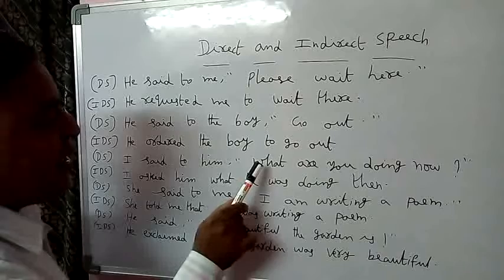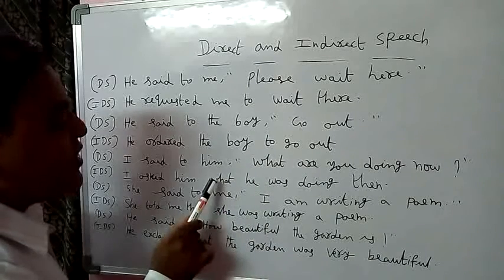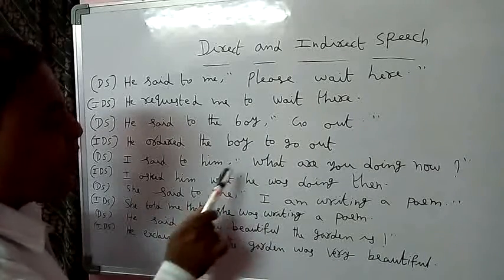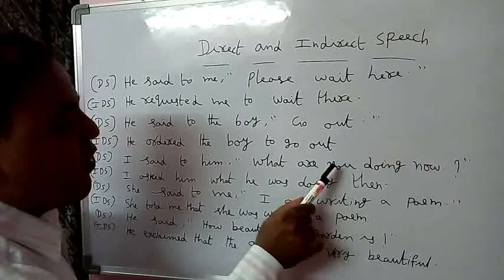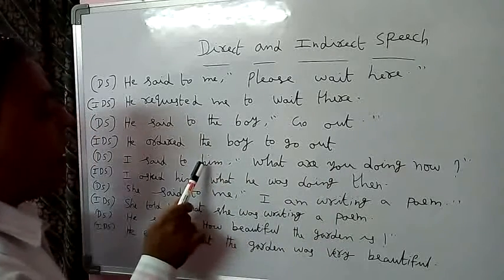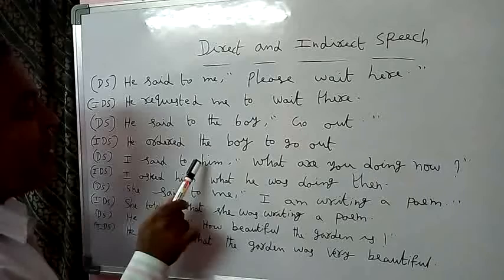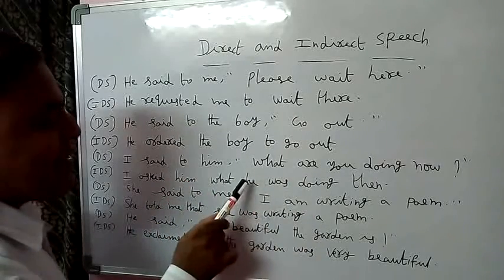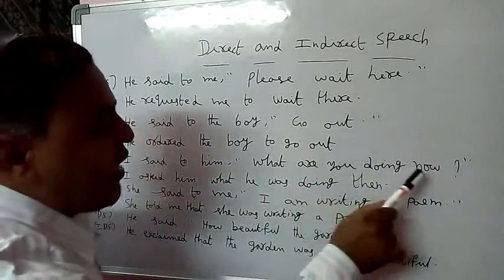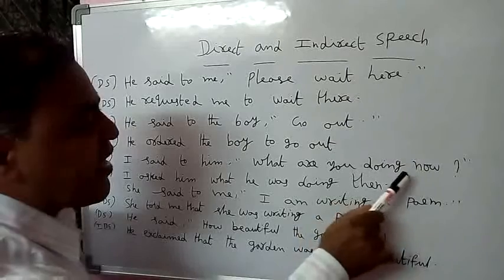Here the question word is what. The same question word is used instead of the comma. What. Here the pronoun "you" is changed according to the object. The object is him, so the subject is he. You is changed to he. "What are you doing now?" This is in the present continuous tense.